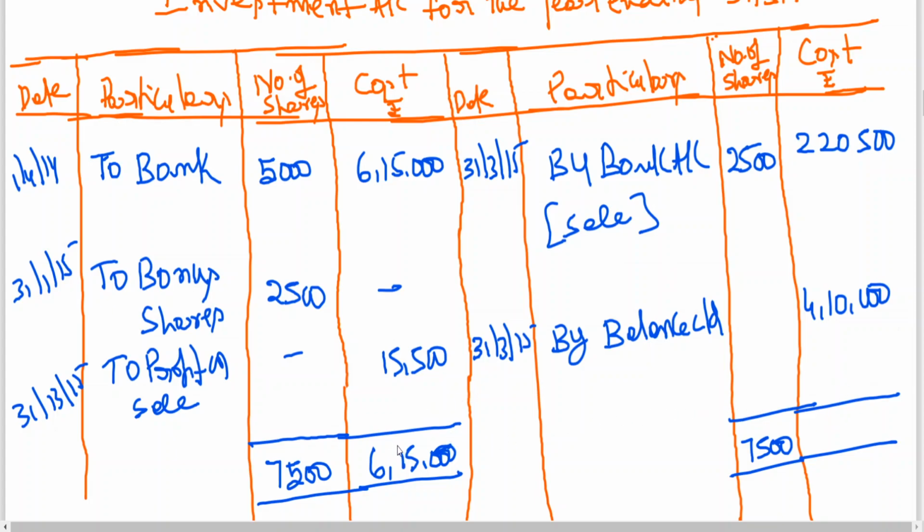6 lakh, the total is not 6 lakh, this is for profit. 6 lakhs 15,000 plus 15,500 is coming to 6 lakhs 30,500. Just 6 lakhs 30,000. And how many shares are there? 5.